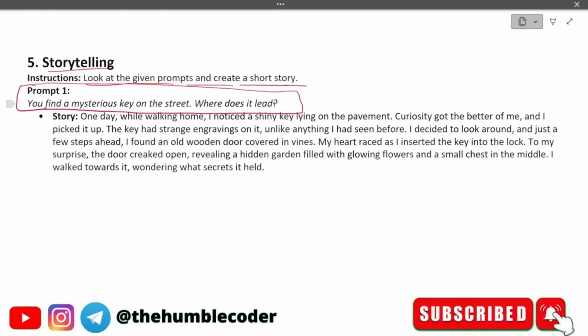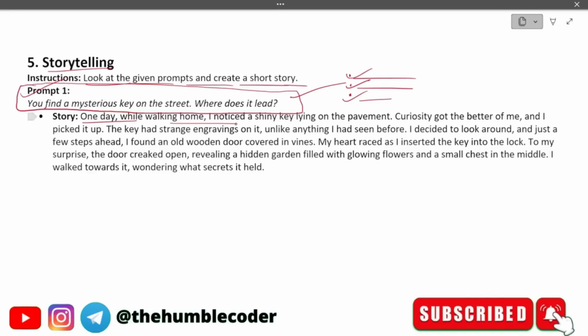Sometimes what happens is that you will get some points, like 1, 2, 3 points, that will be helpful for you in creating your paragraphs. But at other times you will just find this one statement, and based on this you yourself have to speak a paragraph. That is why I have not taken the hint sentences, because we are going to prepare the paragraph on our own. So just read your topic or your prompt and then prepare your paragraph by yourself. Let's see what our paragraph or story is.